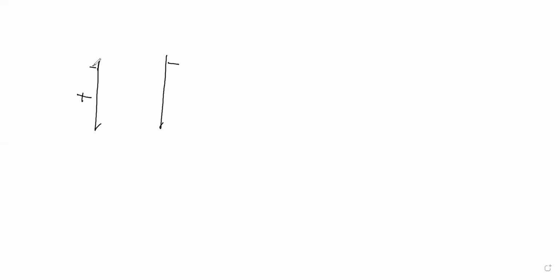Then all the positive charge is accumulated here, and all the negative charge is accumulated here. So the electric field is set up between the two different kinds of charge carriers, and the field direction is from the positive to the negative. This is the external electric field.